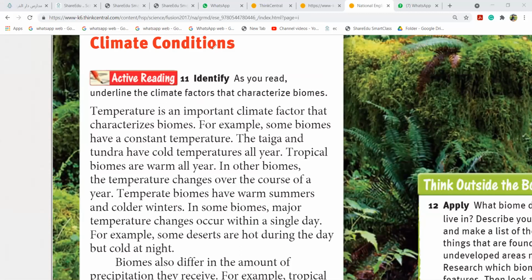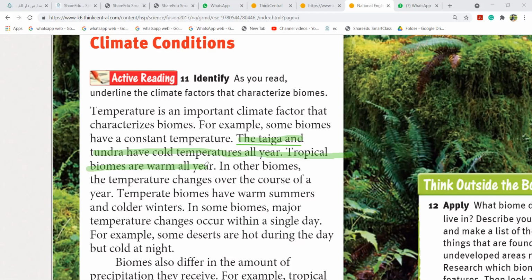These biomes are divided according to the temperature. Very, very important highlight. Taiga and tundra have cold temperatures all year, girls. Tropical biomes are warm all year. Whenever you hear tropical desert, tropical grassland, tropical rainforest, remember, even if it's rain, it will be a little bit warm.